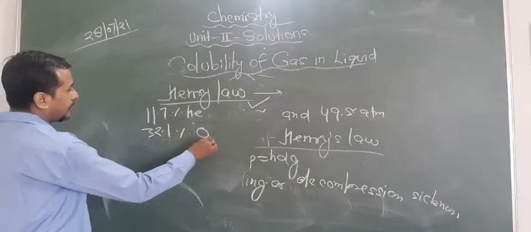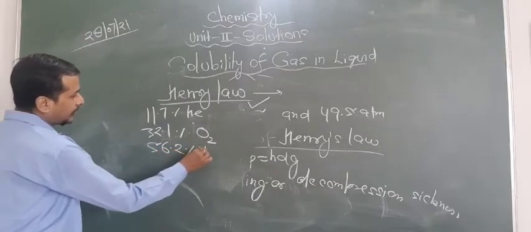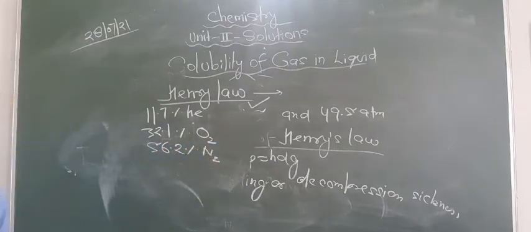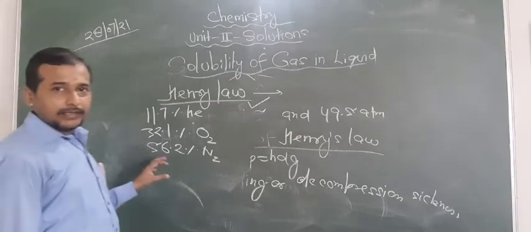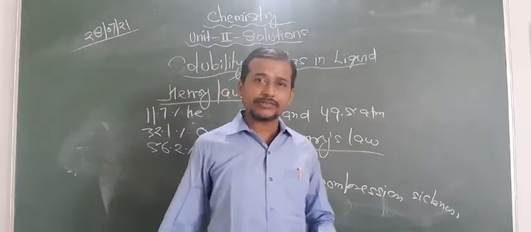32.1% oxygen are filled, and 56.2% nitrogen gas are filled. Are you getting this point or not? So this is the concentration of the cylinder. So one question may arise from this topic also.